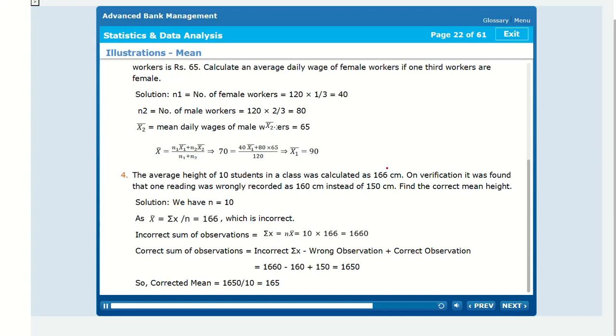4. The average height of 10 students in a class was calculated as 166 centimeters. On verification it was found that one reading was wrongly recorded as 160 centimeters instead of 150 centimeters. Find the correct mean height. Solution.